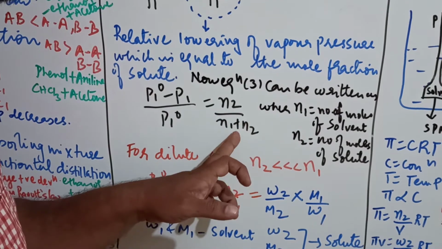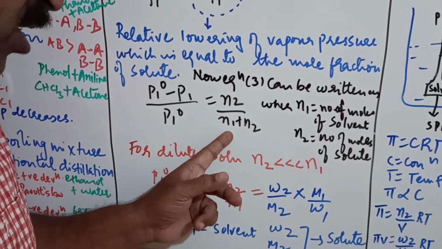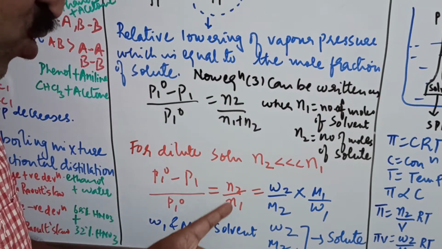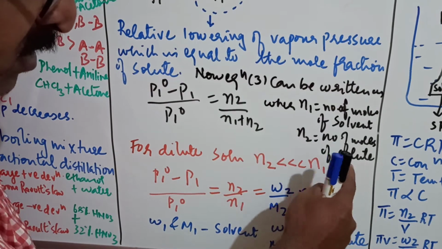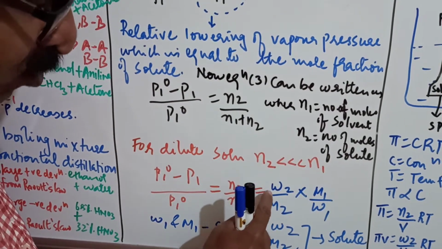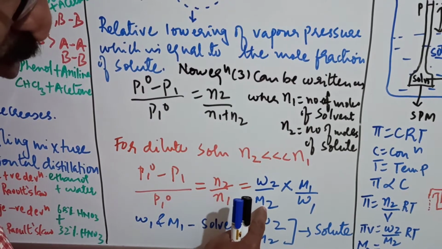ये जो आपका N2 है वो निकल गया in comparison to N1, क्योंकि N1 बहुत बड़ा है. So you will get N2 by N1. That is equal to, अभी N2 क्या है? Number of moles of solute. तो उसका क्या वैल्यू है? हमको पता है number of moles is equal to mass by molar mass. तो ये W2 by M2 किया.